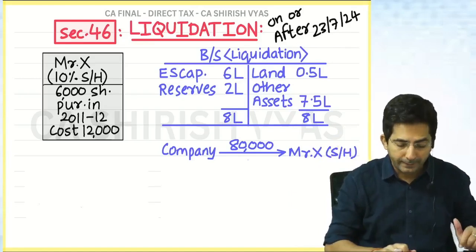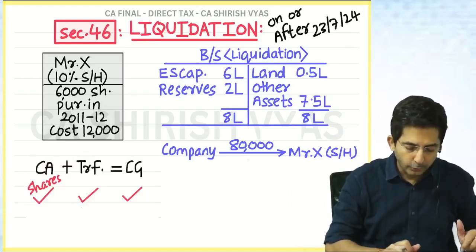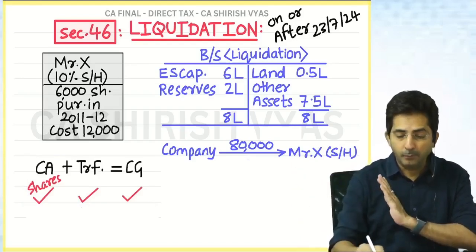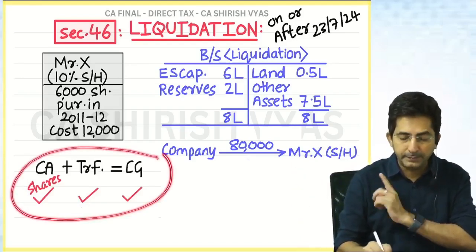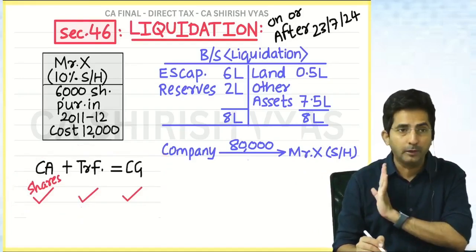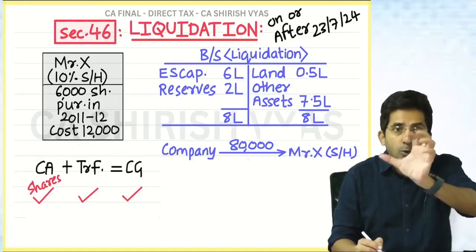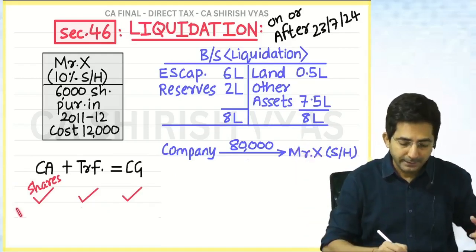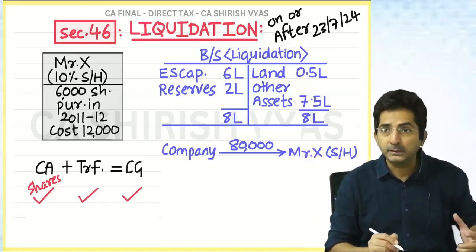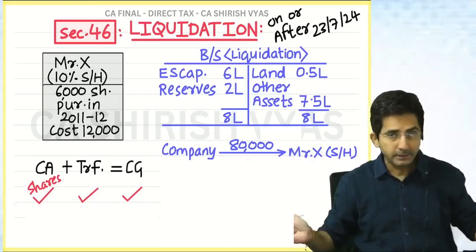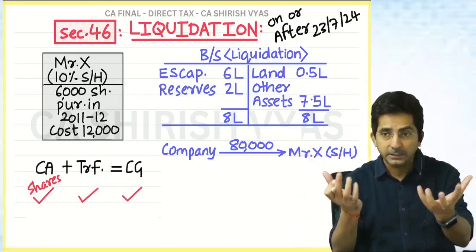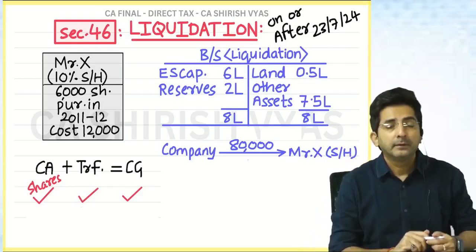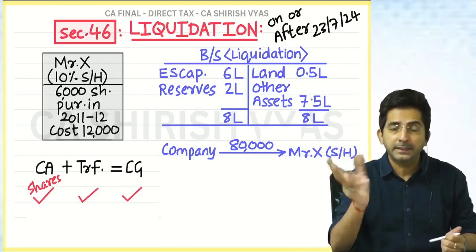You know why? Look. You have understood, but still I want to convince you as per the law. Tell me what is the rule for computing capital gains? These conditions should be fulfilled. So tell me, from a shareholder's point of view, what is his capital asset? His shares. If someone asks, is there a capital asset? Yes, the shareholder has shares. His shares are his property, his capital asset. Tell me, on liquidation, is there any transfer?